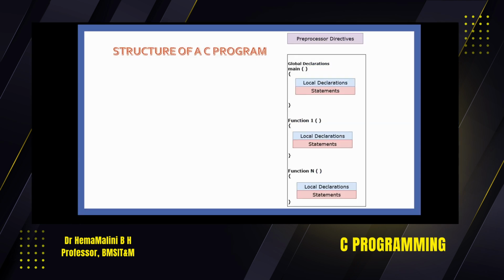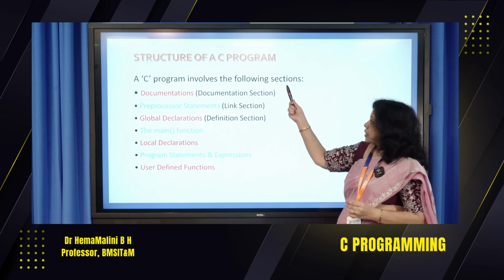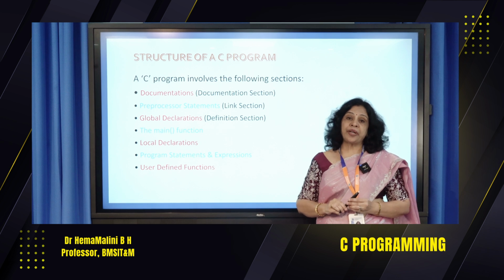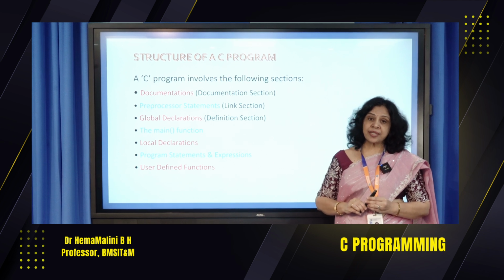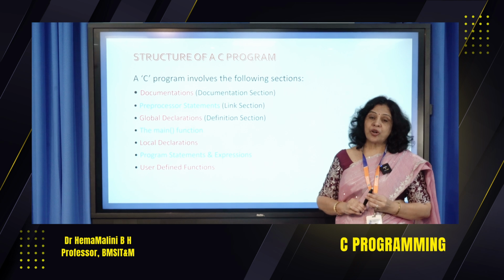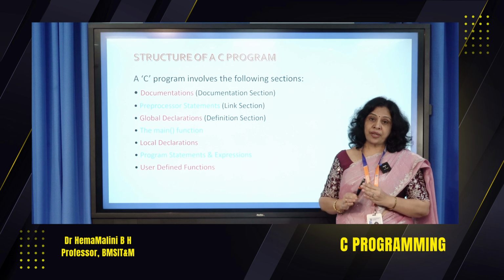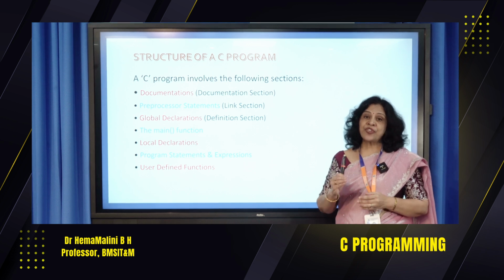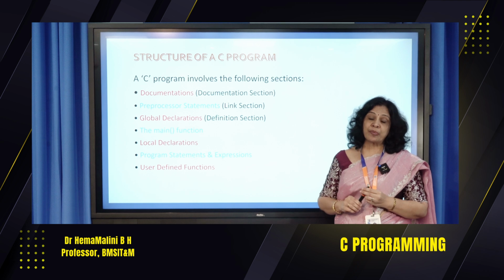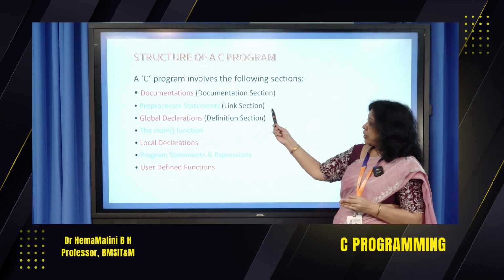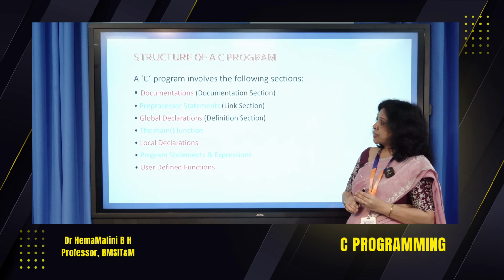Now, let us see the structure of a C program. A C program involves the following sections. The first one is the documentation section. Here we can say what the purpose of writing this program is, what it is going to do, and so on. Say you are running a software company, and one programmer has written a code. If he switches companies, the same code should be taken over by another person. If you have proper documentation written, it will be easier for the next person to take over. So that's the intention of having a documentation section. Next would be preprocessor statements.